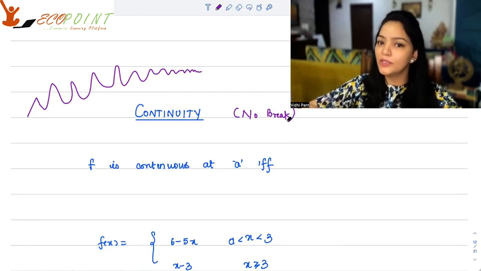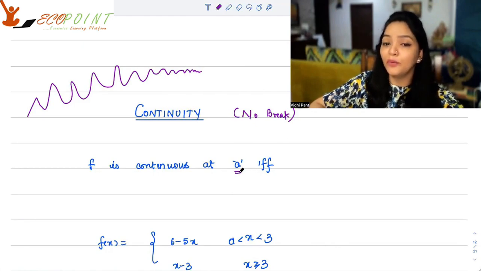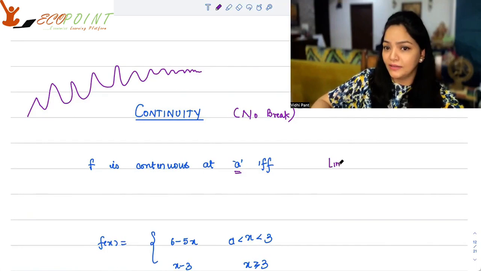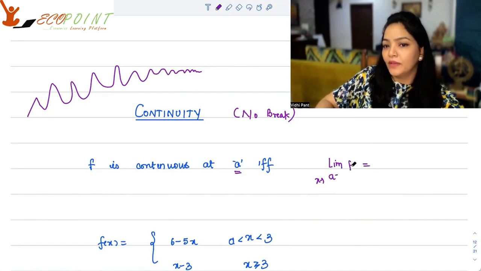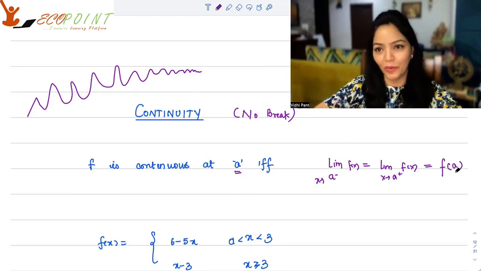A function is continuous at a point a if and only if the limit exists. The limit will exist when the left-hand limit is equal to the right-hand limit, and it is equal to the value of the function at that point.